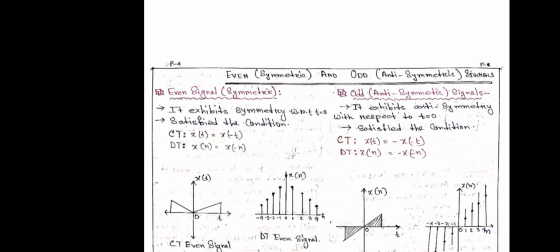Next one is the odd signal. The signal exhibits antisymmetry with respect to t is equal to 0.